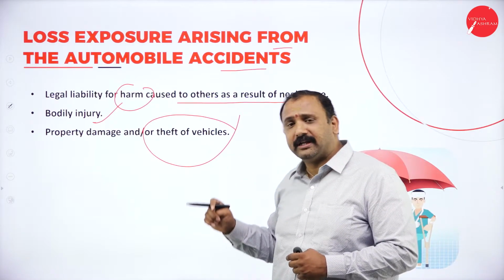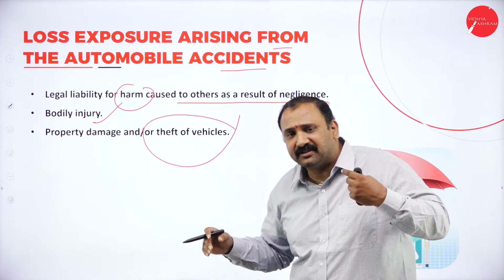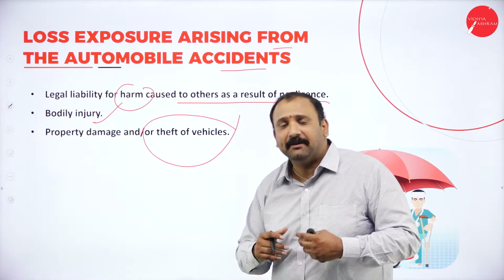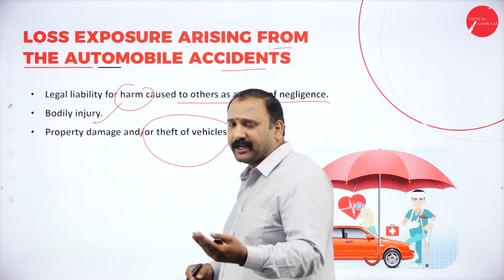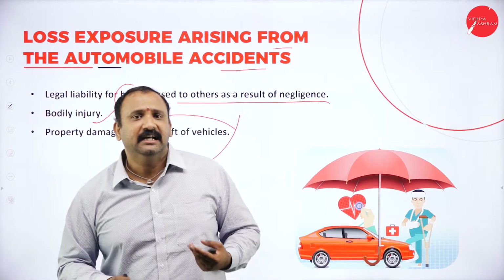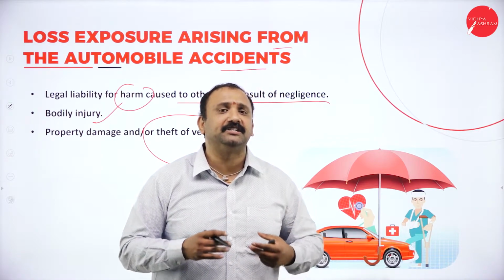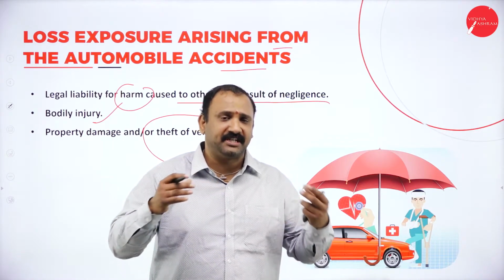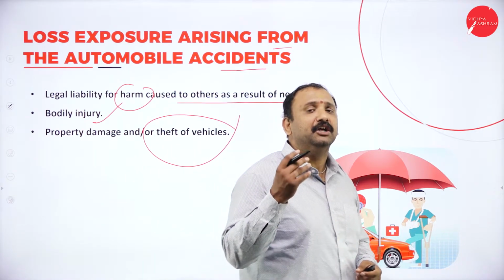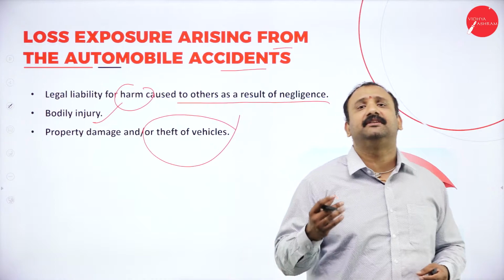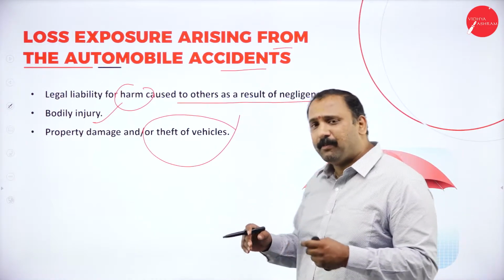So when you look into the legal liability of injuring somebody as a result of negligence, by mistake, if you have driven the vehicle and it went ahead and crashed on somebody, leading to the loss of life, leading to an injury that is permanent or some sustainable factors altogether, then what happens here is that you will be questioned under the government, under the law altogether. Followed by the bodily injury.